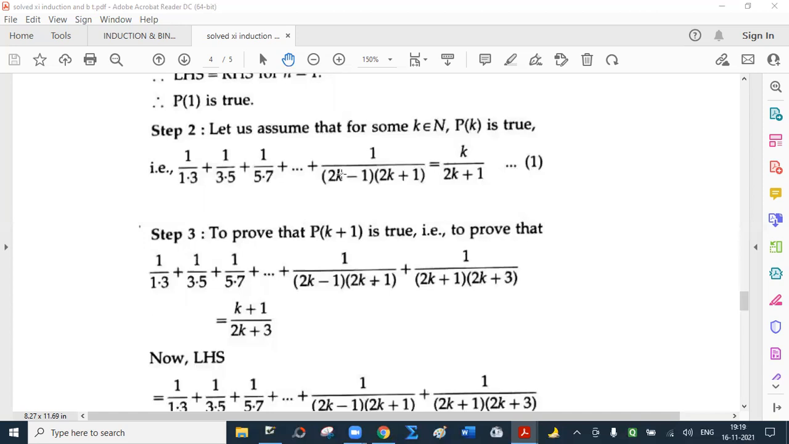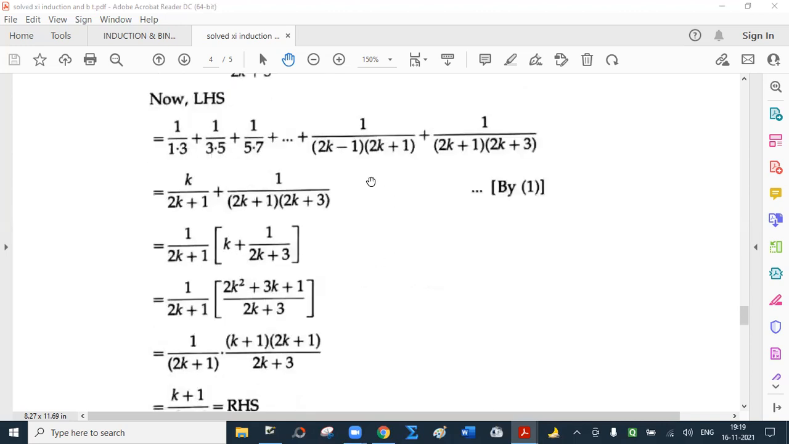It is better if you write this step also. 2 into in bracket k plus 1 minus 1. So 2k plus 2 minus 1. That is why they have directly written 2k plus 1. Here 2 into k plus 1 plus 1. So 2k plus 2 plus 1. They have directly written 2k plus 3. It is better if you mention one more step. RHS is k plus 1 upon 2 into in bracket k plus 1 plus 1. Then in the next step, simplify it to get 2k plus 3.